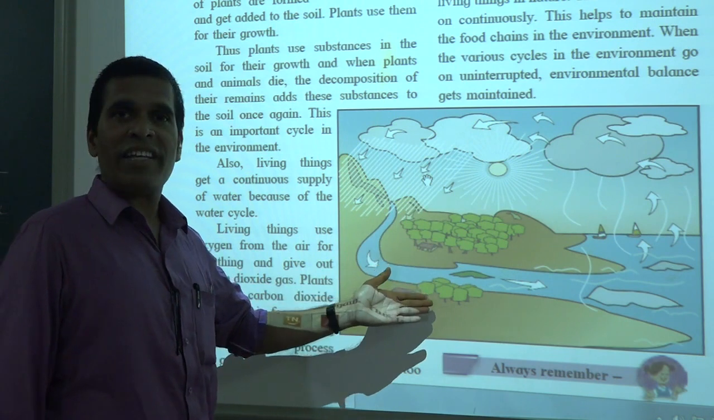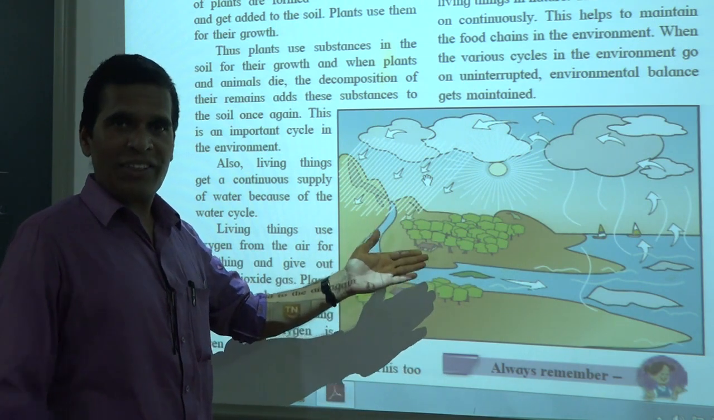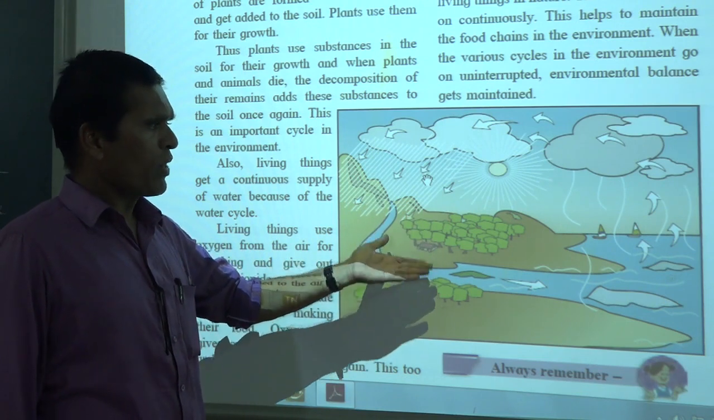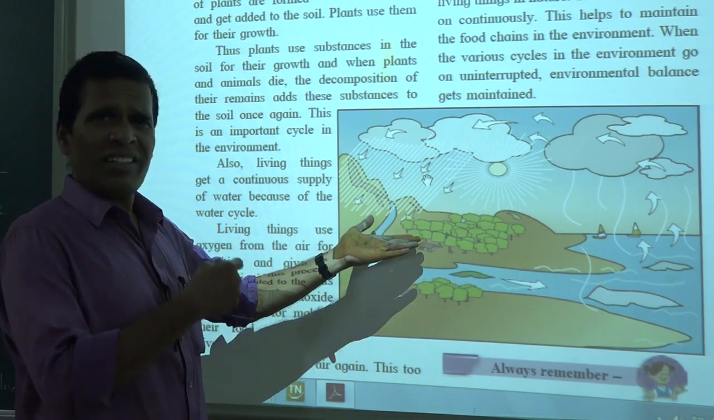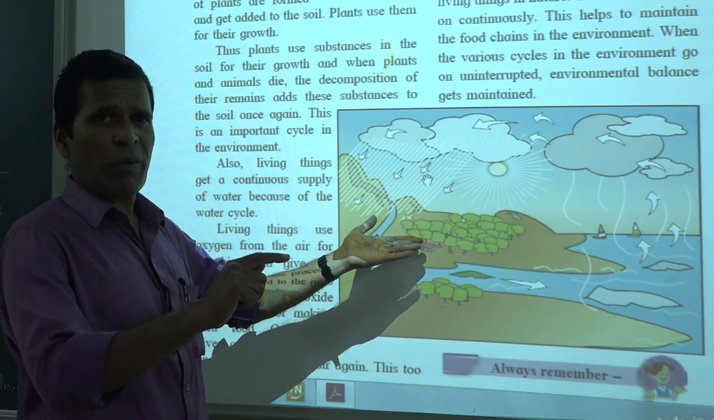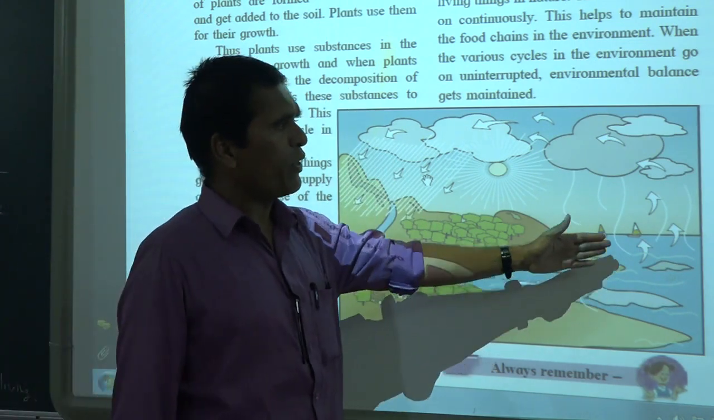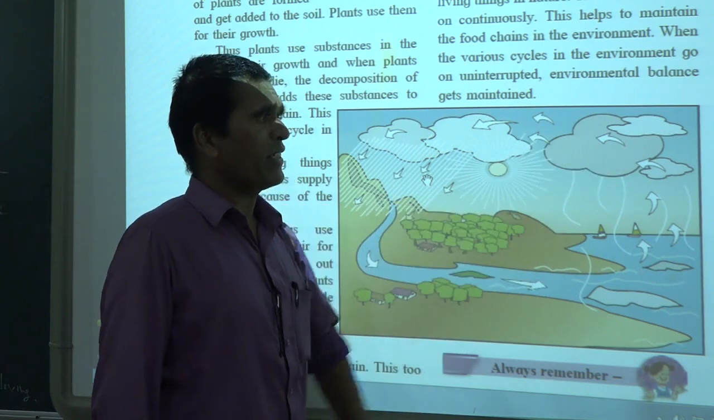Plants also release the excess water from their body, and that is called the transpiration process. Due to transpiration, the trees release water in the form of water vapor, and that mixes in the air. After that, this water vapor goes upward and condenses.